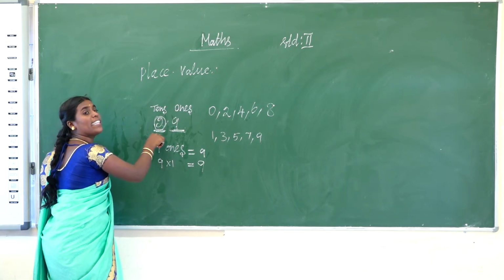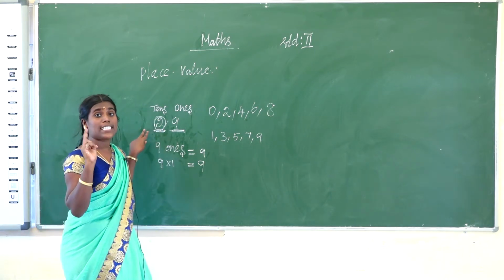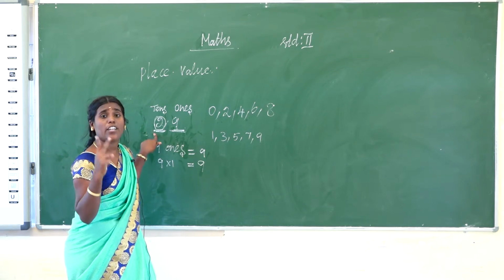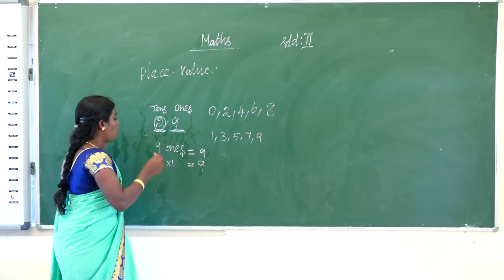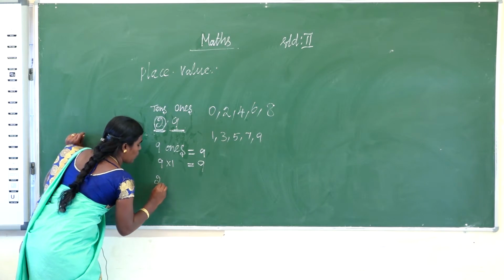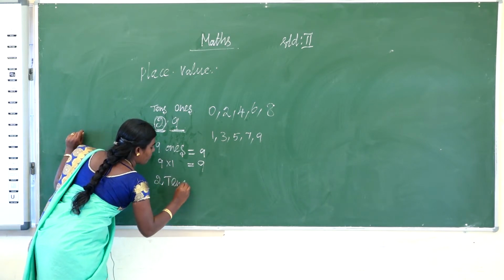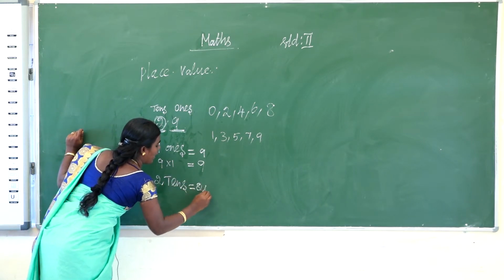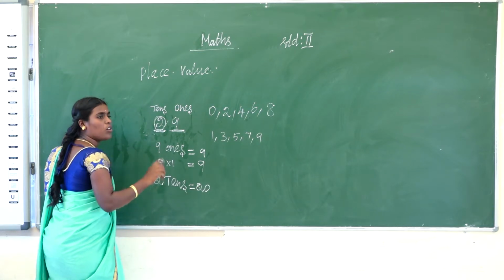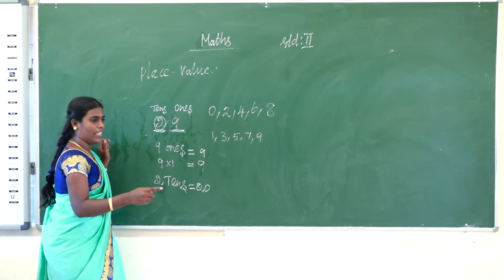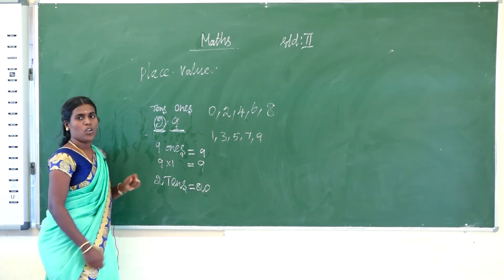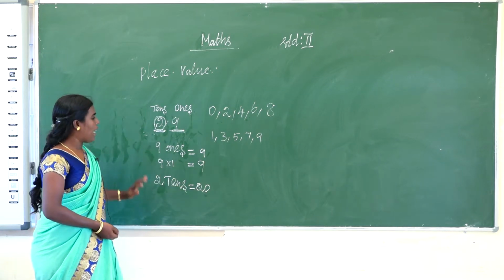So how many tens are there? 2 tens are there. So the place value is 2 tens, equal to 20. 2 tens is 10 plus 10, which is 20. So that is the place value.